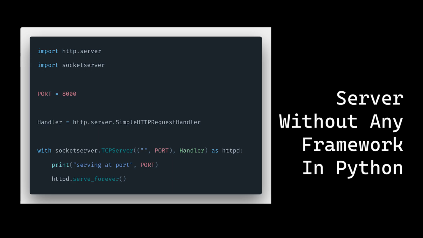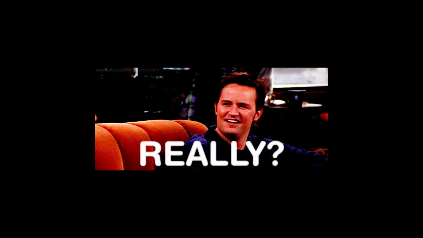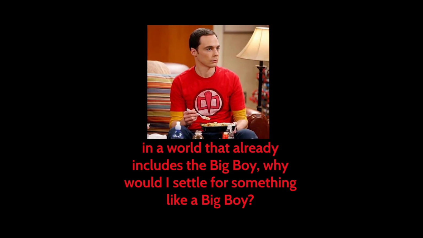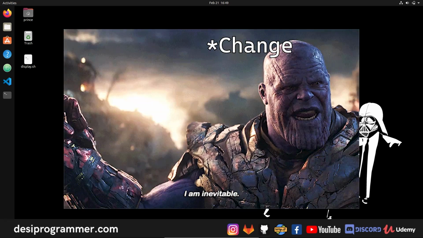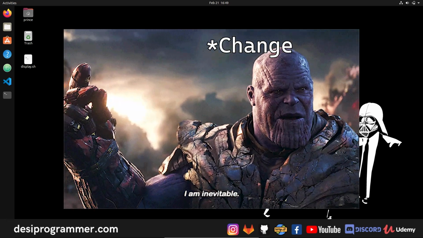I mean, I've been looking at some blog posts and they explain how Dart is as good as Node.js and how Dart's VM is good, but my go to response to that is just as Sheldon Cooper, in a world that already has Node.js, why would I settle for something like it? Anyway, it's an ever changing modern tech world, so it's inappropriate to say that Dart will never be a good option for server side programming.